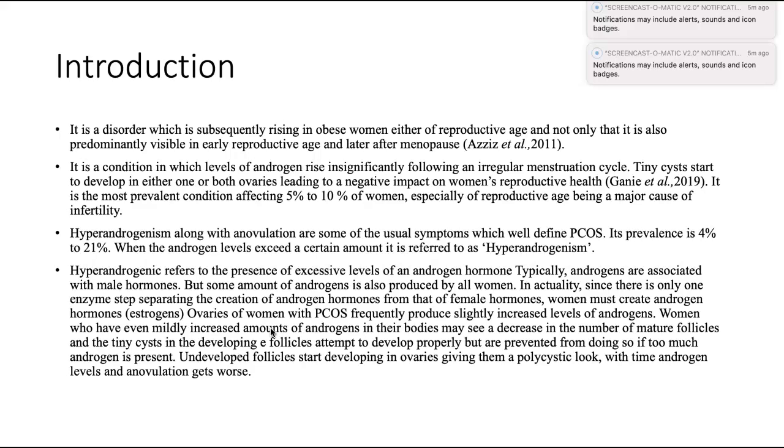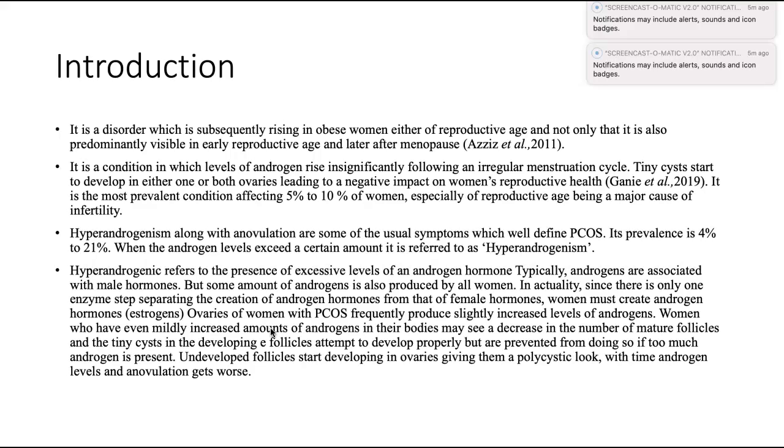Tiny cysts start to develop in either one or both ovaries, which leads to a negative impact on women's reproductive health. It also affects the menstruation cycle. It is the most prevalent condition, affecting 5 to 10% of women, especially of reproductive age, being a major cause of infertility.